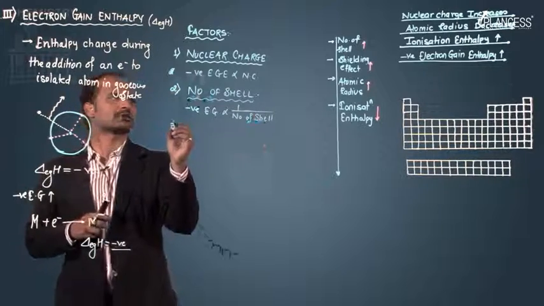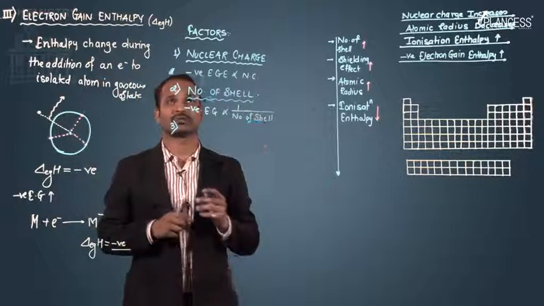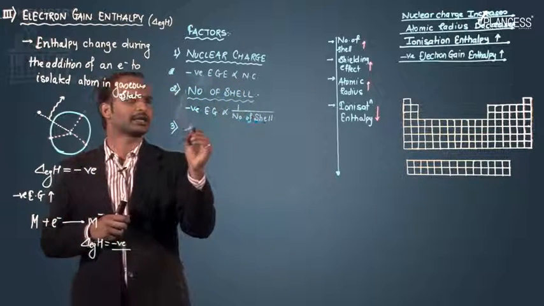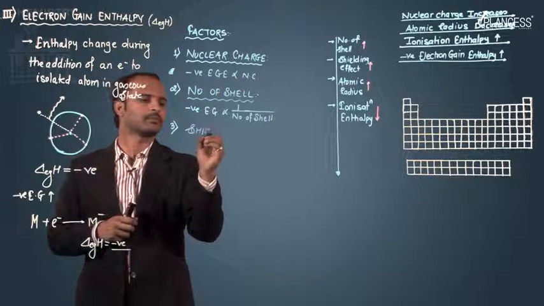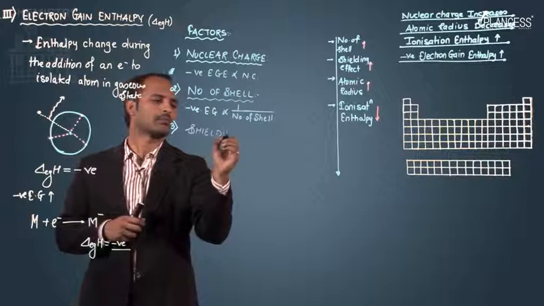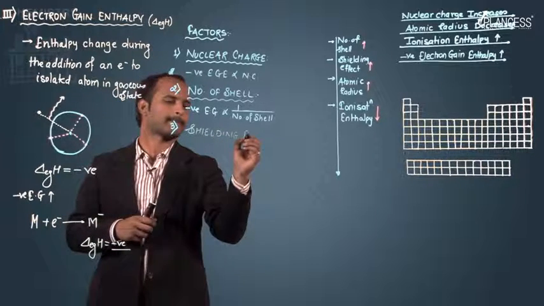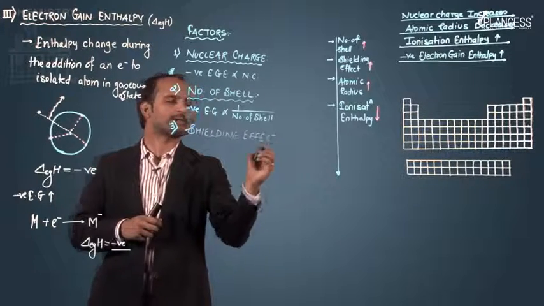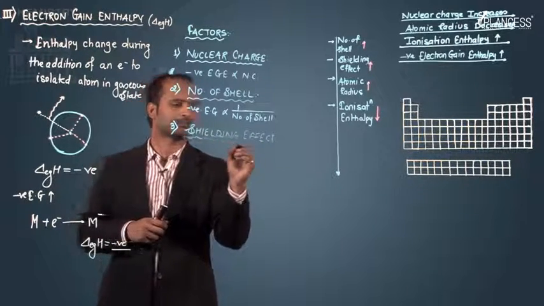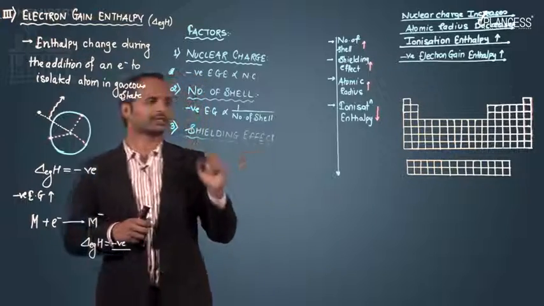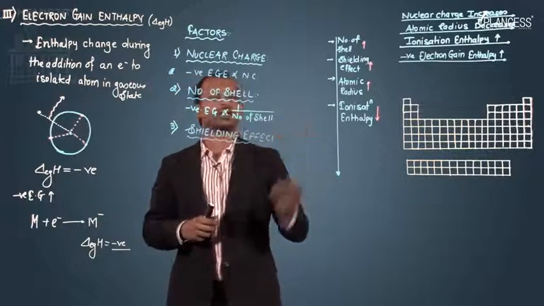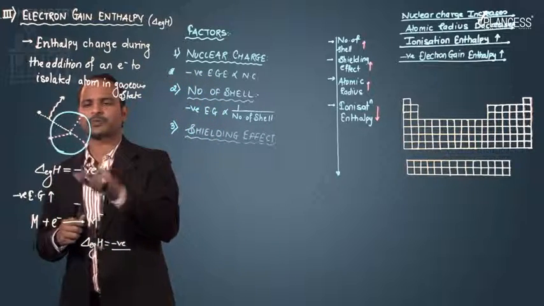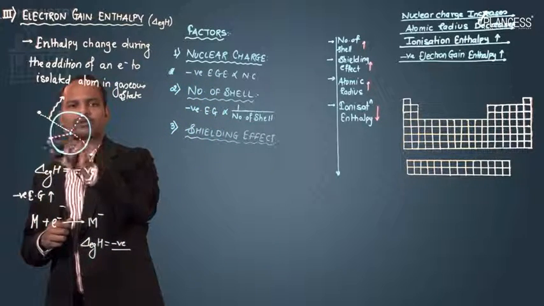Then the third factor which affects the electron gain enthalpy is the shielding effect. So shielding effect is the next factor which affects the electron gain enthalpy. What is the shielding effect? It is a repulsion produced by the inner shell electrons on the outermost shell electron.